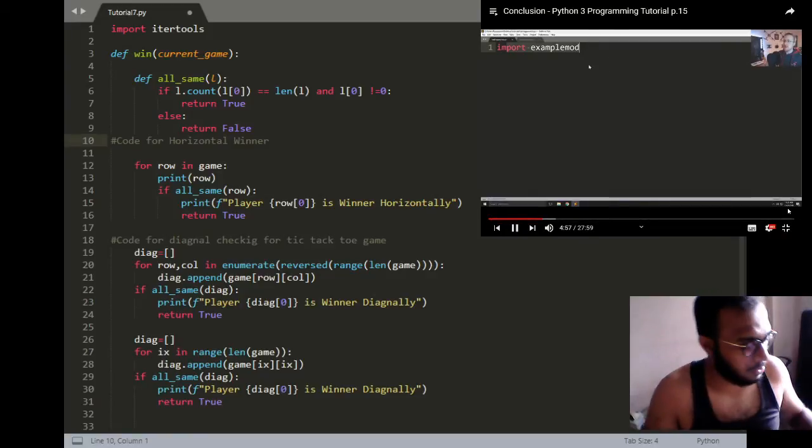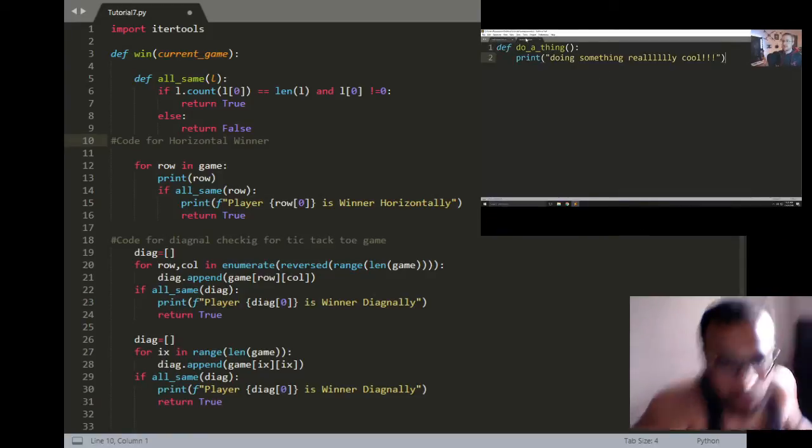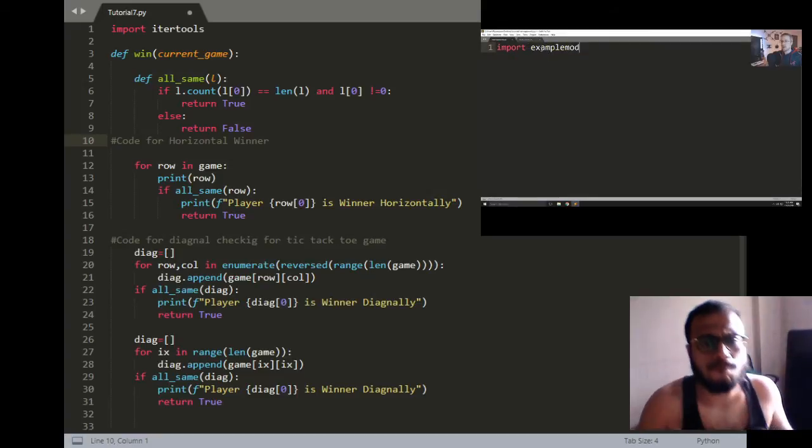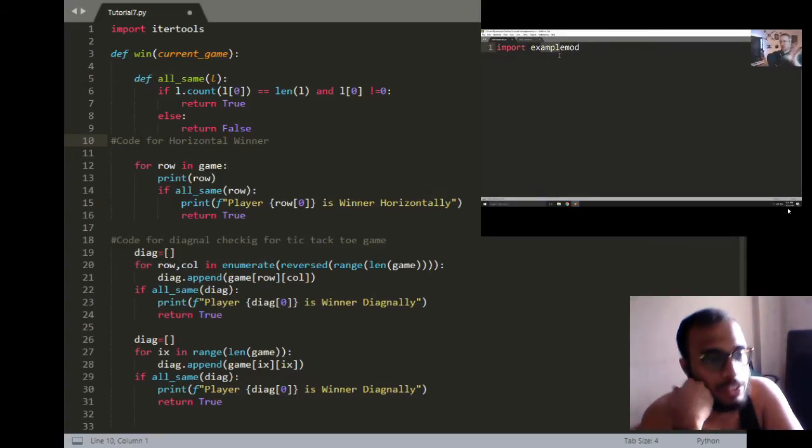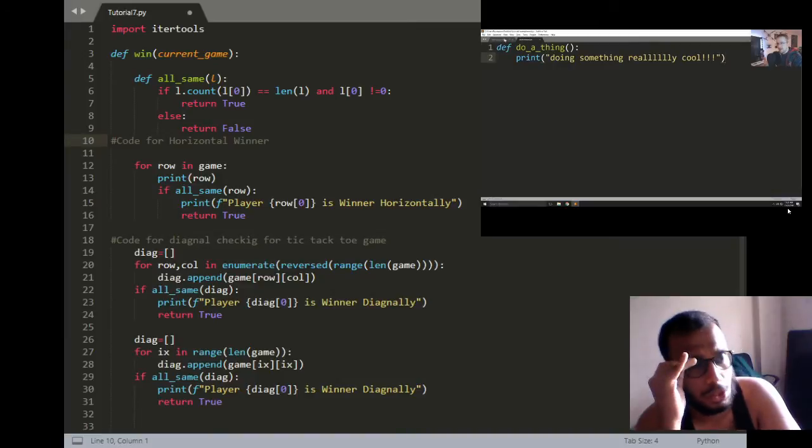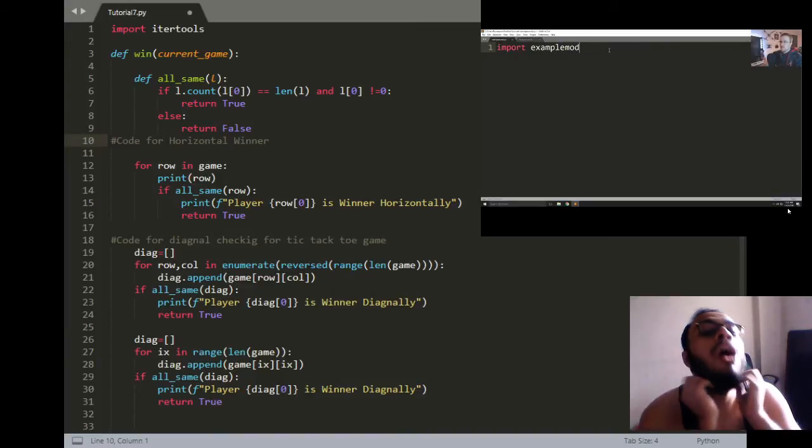So import example mod. So this imports this script, right? So when it goes to import any directory or file named example mod, not any file, it would just be a .py file, or a .pyz. Anyway, we've imported example mod.